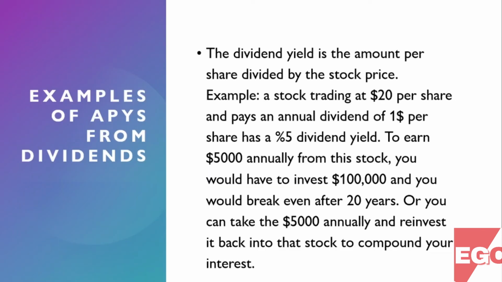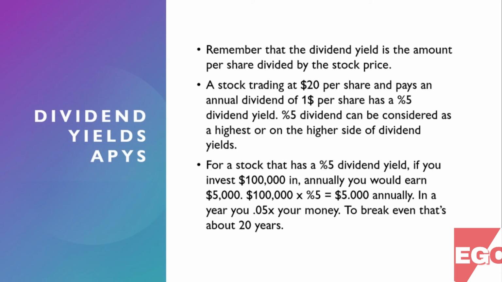Examples of APYs from dividends. The dividend yield is the amount per share divided by the stock price. For example, a stock trading at $20 per share and pays an annual dividend of $1 per share has a 5% dividend yield. To earn $5,000 annually from this stock, you would have to invest $100,000 and you would break even after 20 years. Or you can take the $5,000 annually and reinvest it back into that stock to compound your interest.